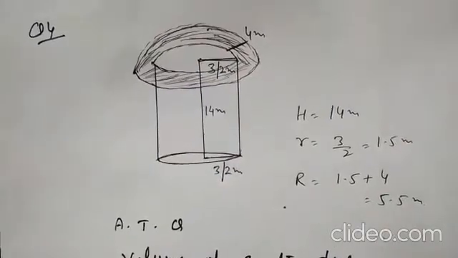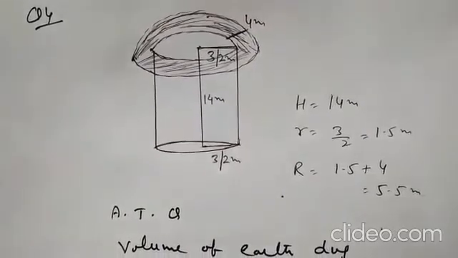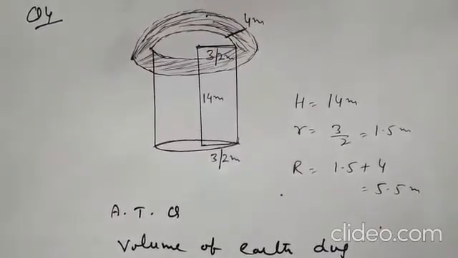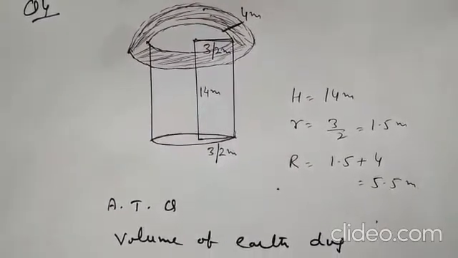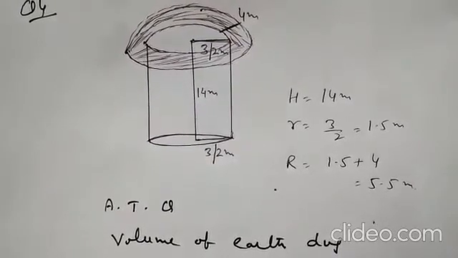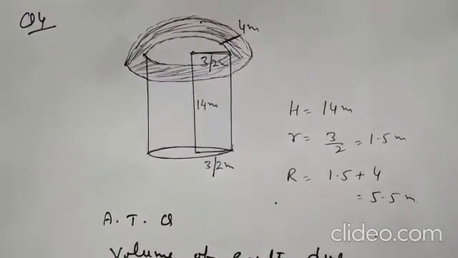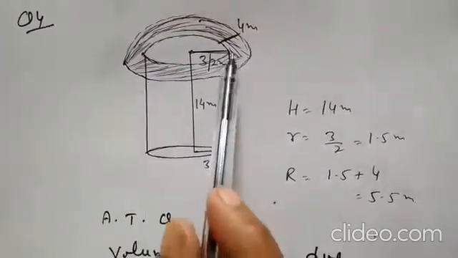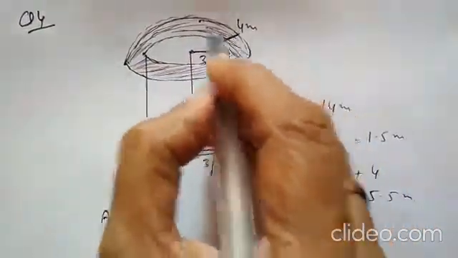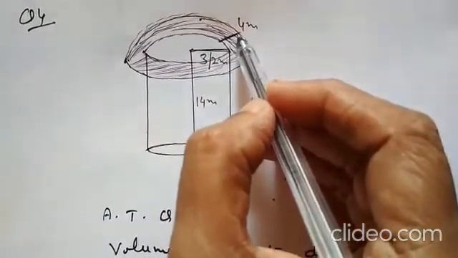Now question number 4. A well of diameter 3 meter is dug 14 meter deep. The earth taken out of it has been spread evenly all around it in the shape of a circular ring of width 4 meter to form an embankment. Now in this case, earth taken out from the well has been spread all around it up to a width of 4 meter to form an embankment.